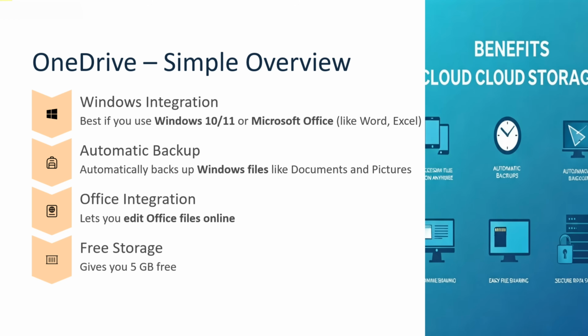Now we will see the overview of OneDrive. OneDrive is best if you use Windows 10 or 11 or Microsoft Office like Word, Excel. OneDrive automatically backs up Windows files like documents and pictures. You can edit Office files online. OneDrive gives you 5 GB free.